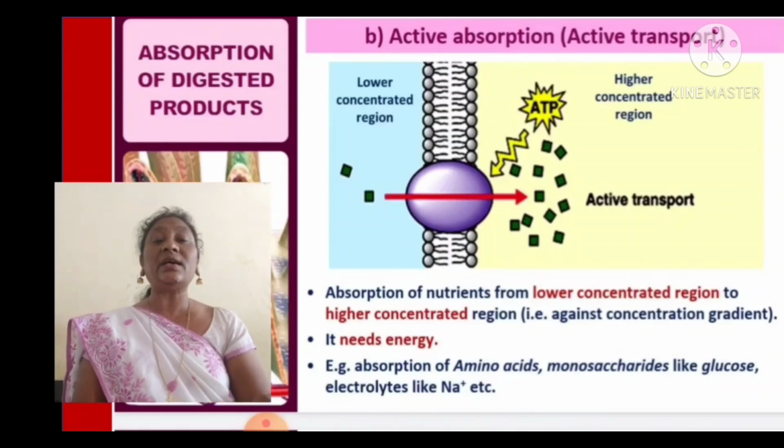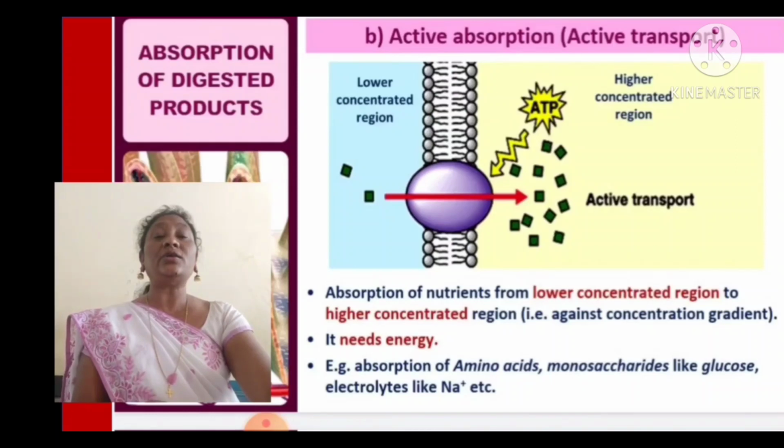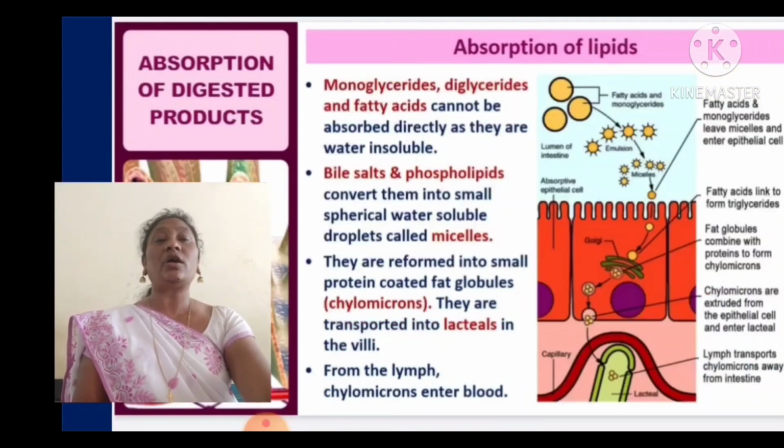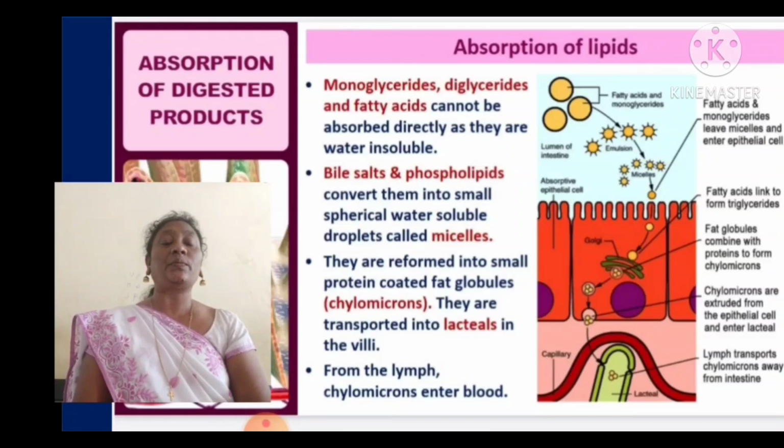Absorption of nutrients from a low concentrated region to a high concentrated region, against the concentration gradient, needs energy. That is active absorption. Examples: absorption of amino acids, monosaccharides like glucose, and electrolytes like sodium. In order to absorb these, they need energy. If energy-needing absorption is taking place, such absorption we call active absorption.